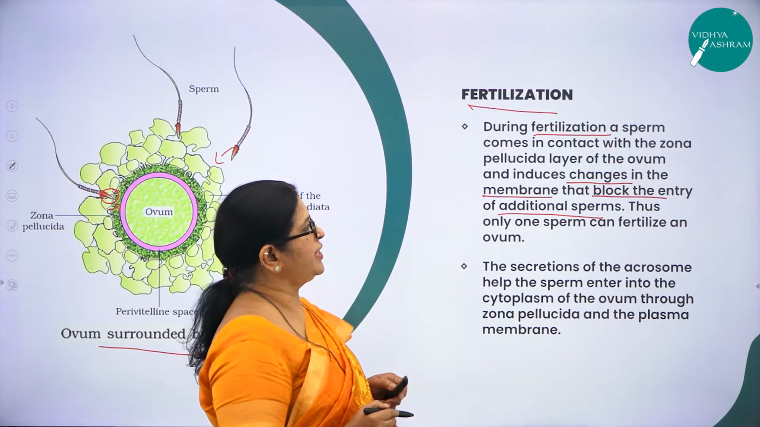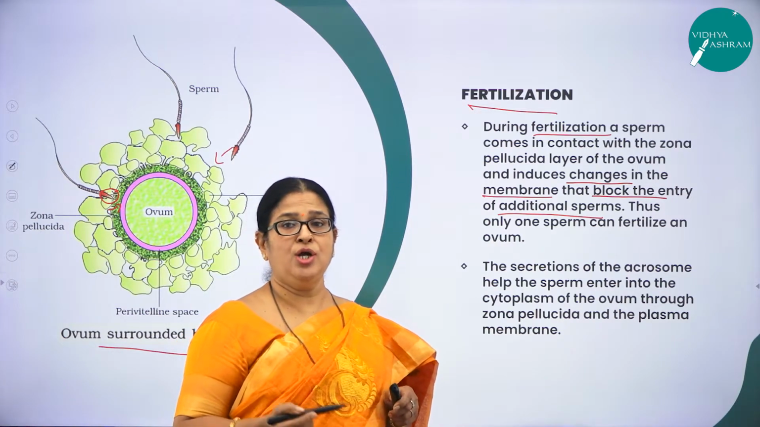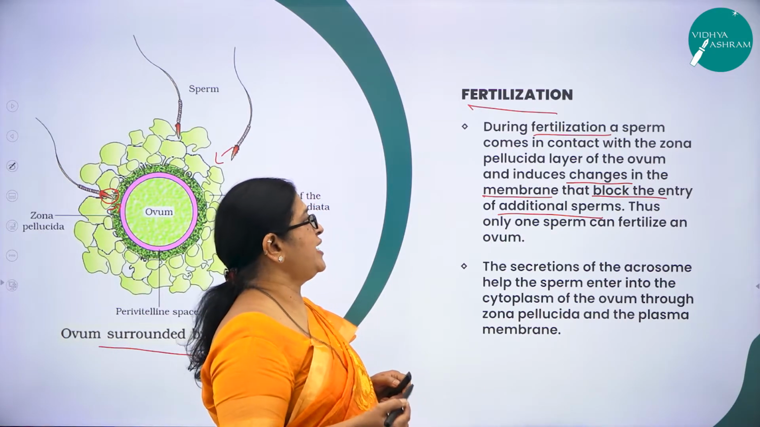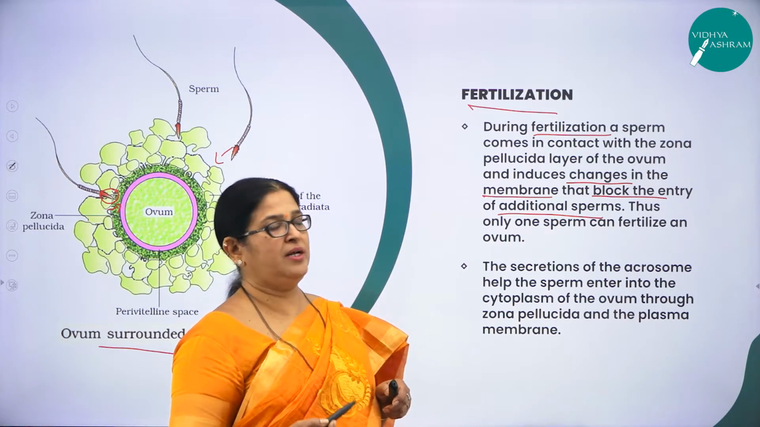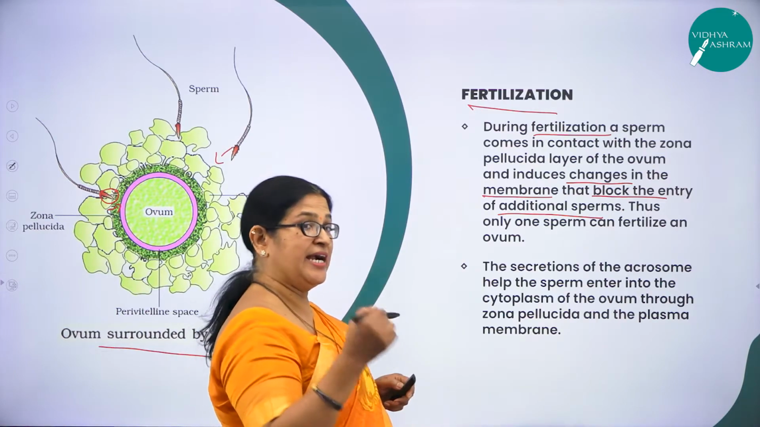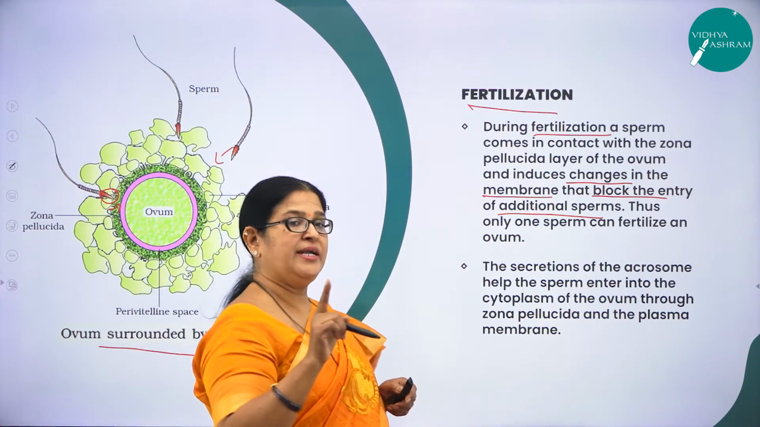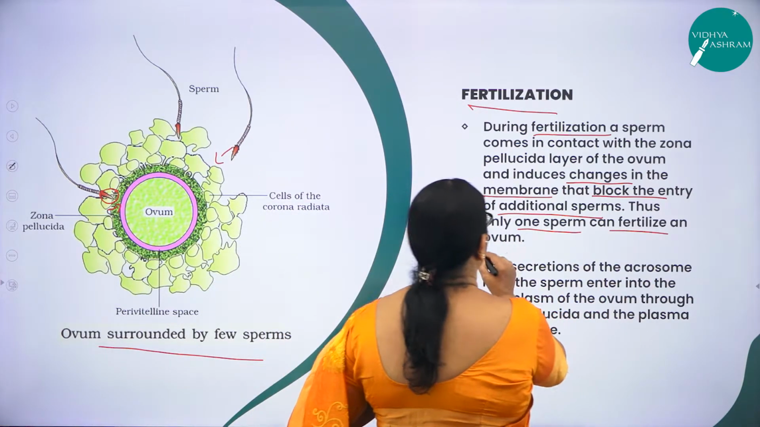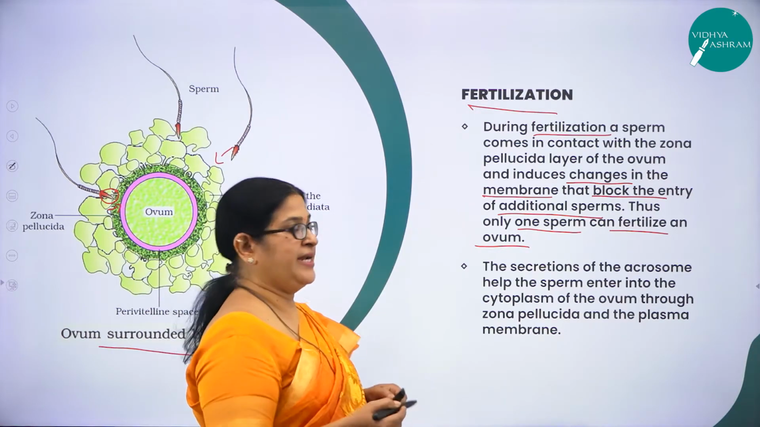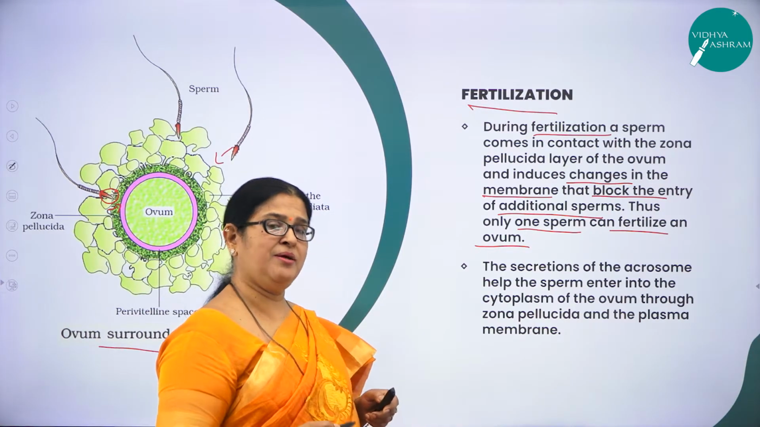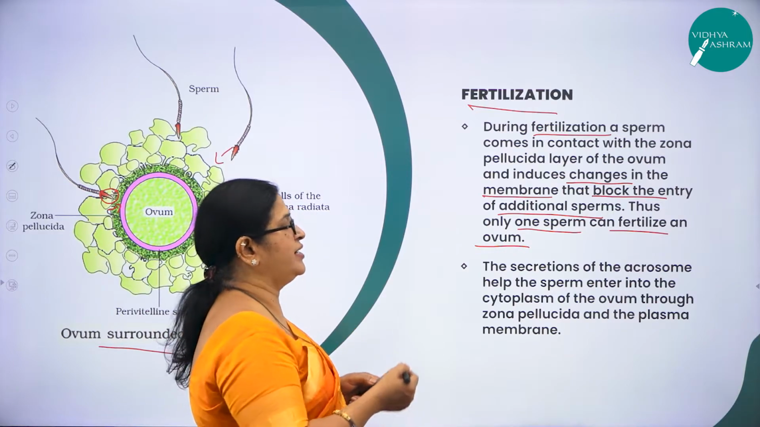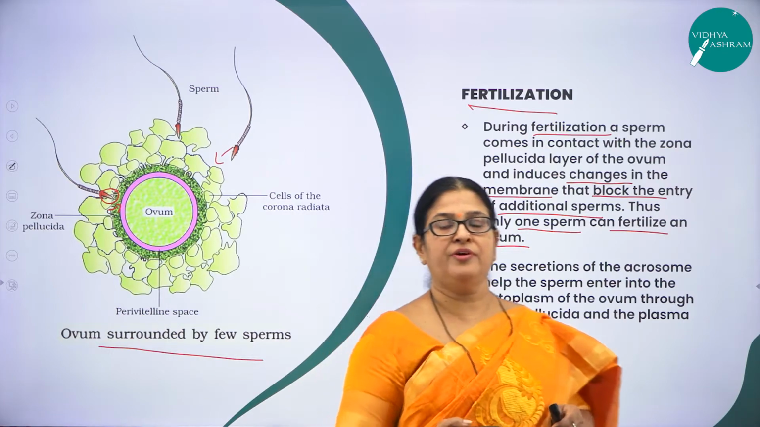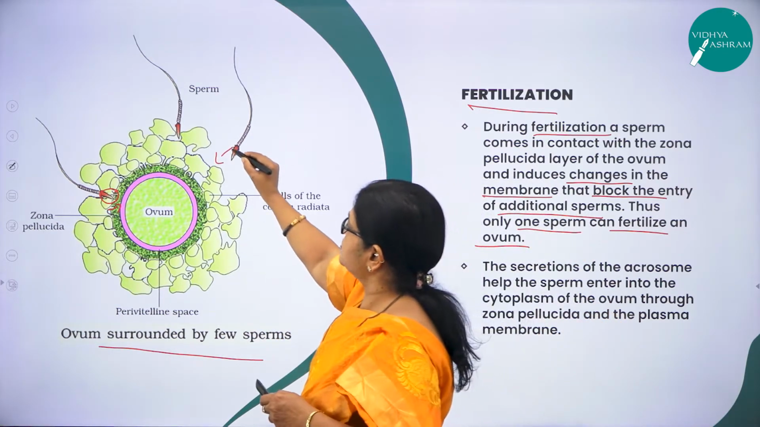So during fertilization, a sperm comes in contact with the zona pellucida layer of the ovum, and because of this some changes are induced. These changes in the membrane will block the entry of additional sperms. So only one sperm can take its entry into the ovum. Thus only one sperm can fertilize an ovum. This is the reason why the entry of additional sperms is blocked by the membrane. All these changes happen during the process of fertilization. And I hope you remember the structure of the sperm, where we come across the sperm head.